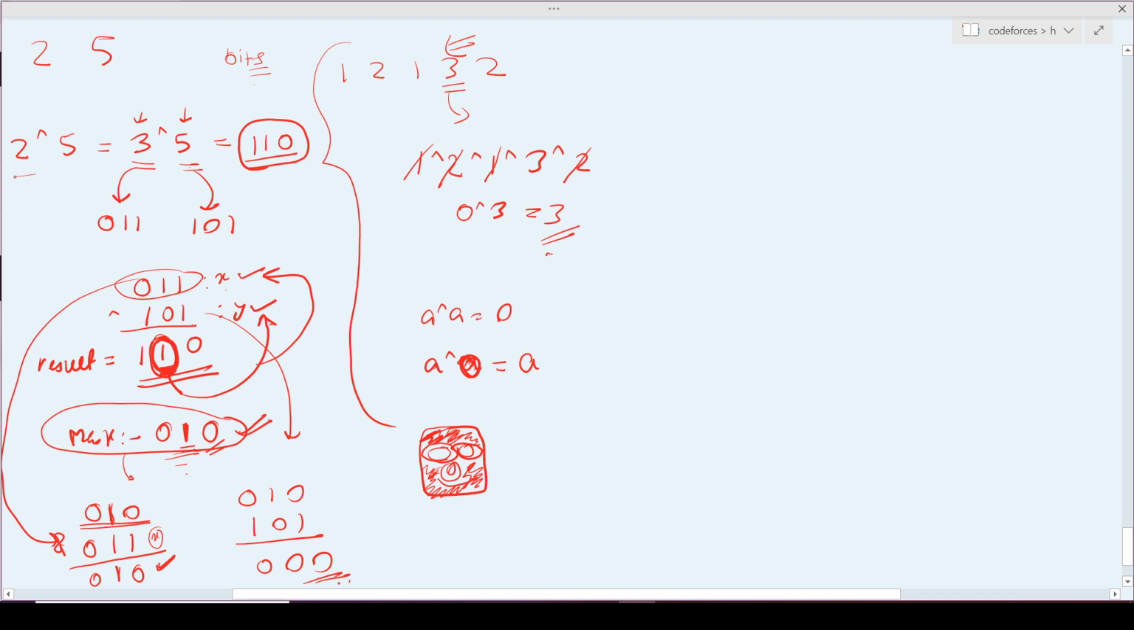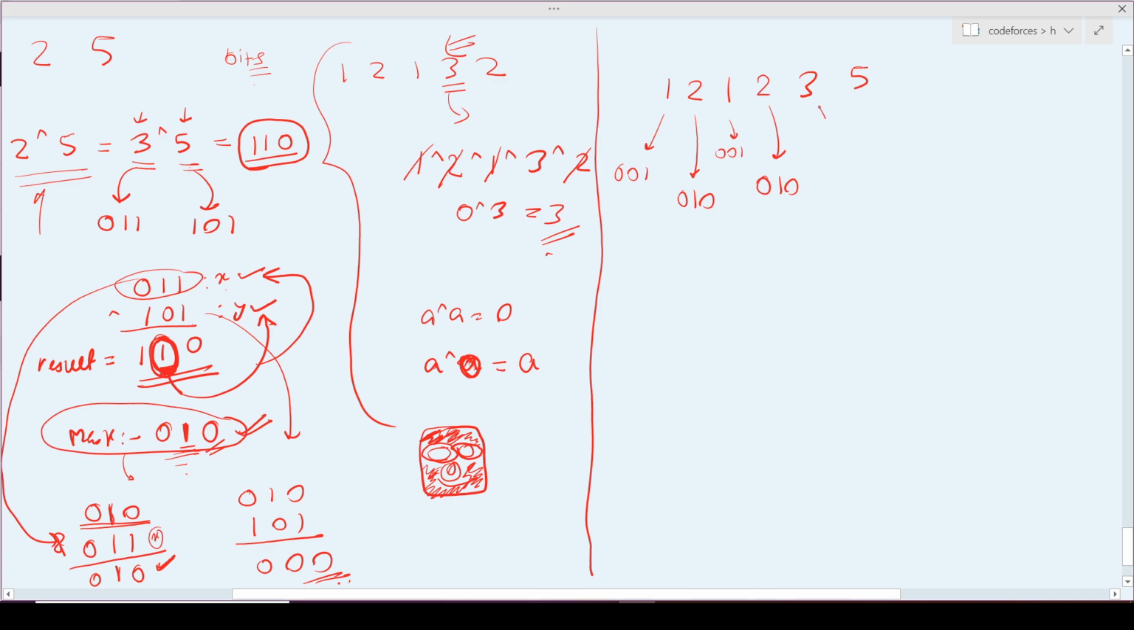So I will do the AND with the whole array, which means I had the array 1, 2, 1, 2, 3 and 5. If I represent this in bit form, it would be 0, 0, 1, it would be 0, 1, 0, it would be 0, 0, 1, it would be 0, 1, 0, it would be 0, 1, 1, it would be 1, 0, 1. So all those bits which have AND value as something, which means that the particular bit is set in those elements, I will extract all those elements.